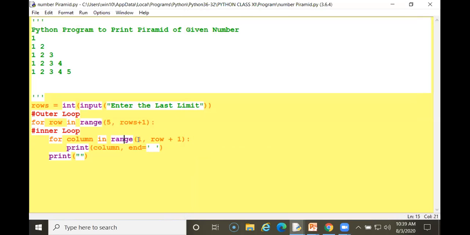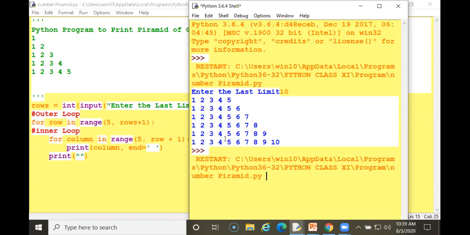See, I am changing here. I am giving 5 here. We can view. I am giving 10. I have inputted 10.